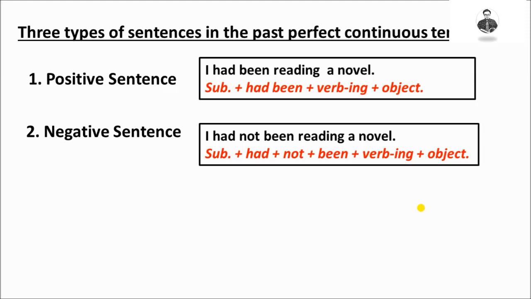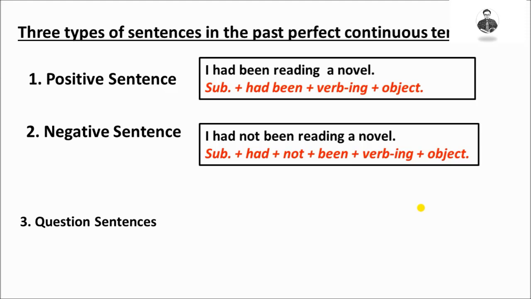In a negative sentence, we add not in the middle of had and been. I is subject, had plus not plus been plus reading, the verb plus ing, plus object. A novel is an object.